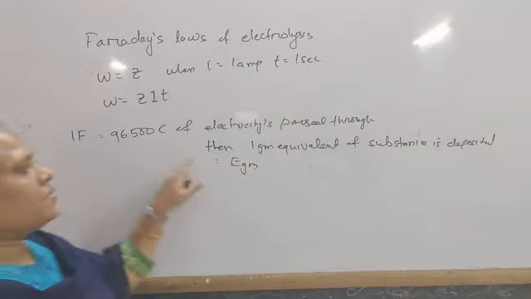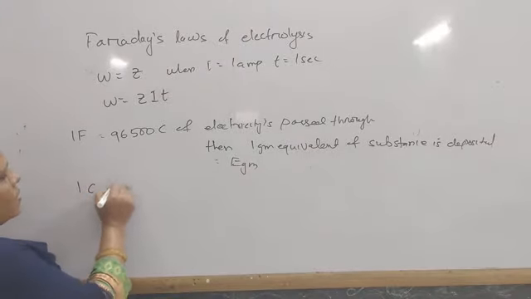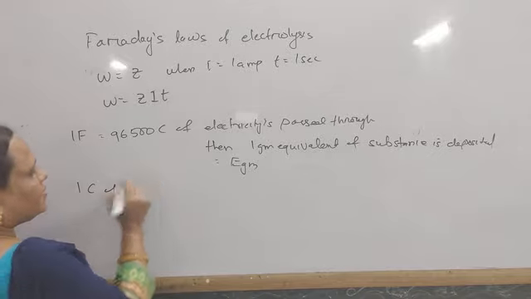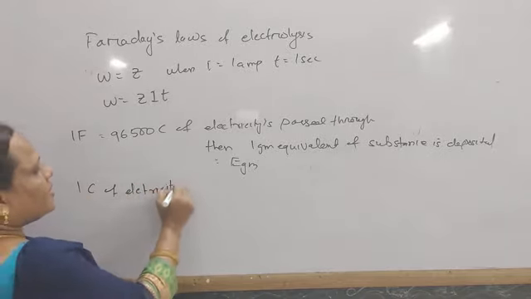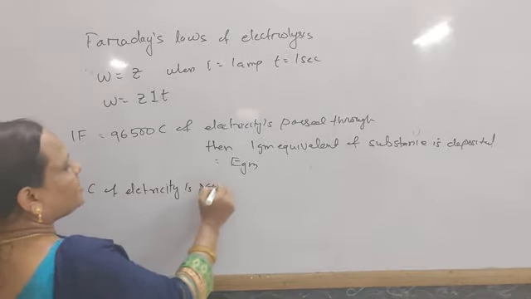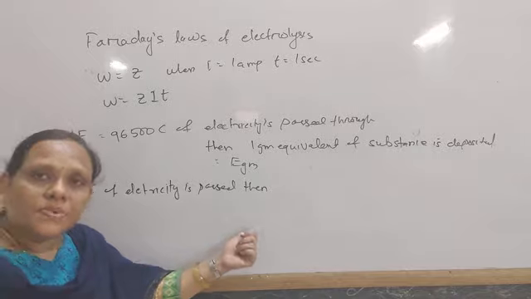So 96,500 coulomb deposits 1 gram equivalent. Then what happens when 1 coulomb of electricity is passed? What is the amount of substance deposited?